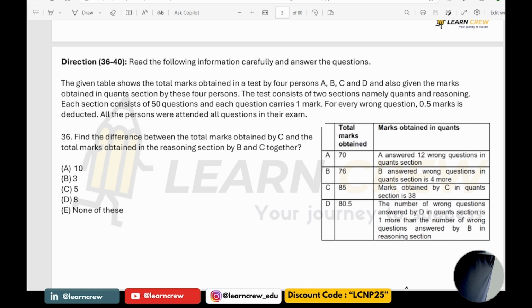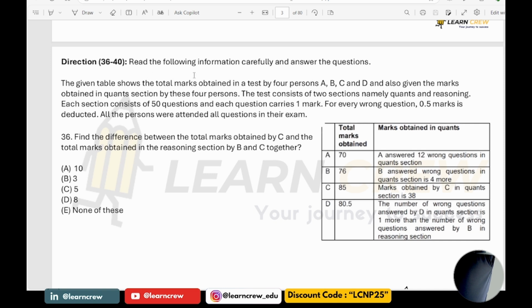If you practice these 20 tests fully, you will definitely clear the prelims. Follow these 20 mock tests every day. Okay, so let us start our session.